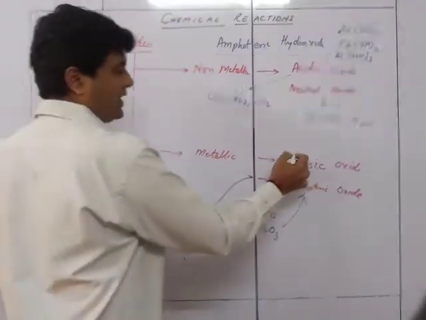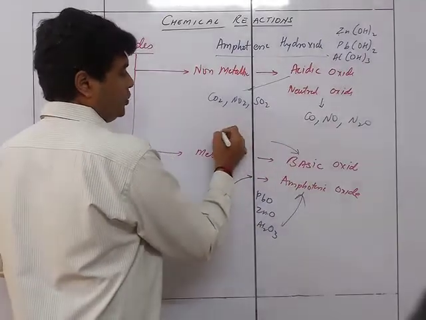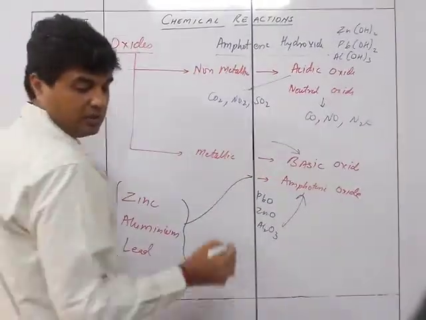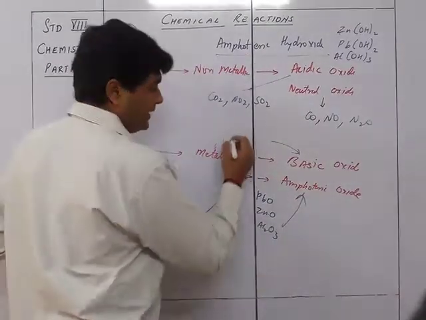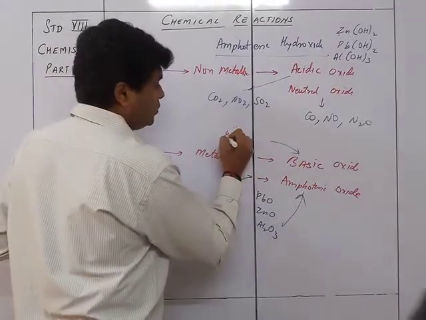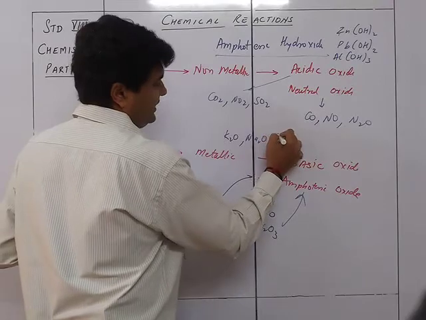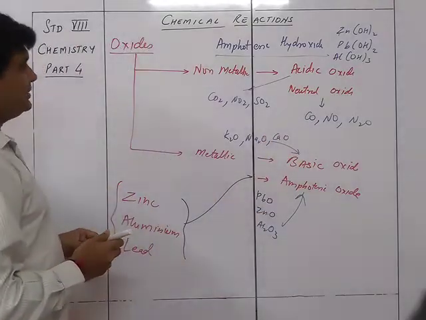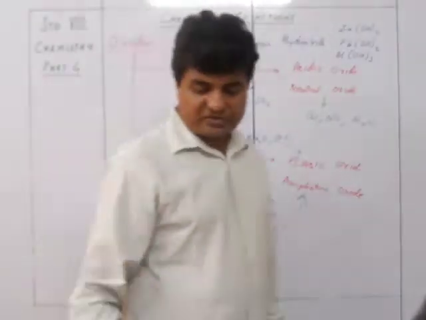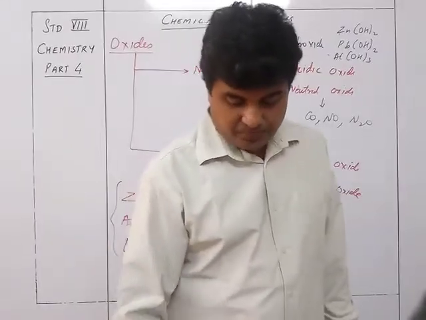Basic ones are the ones like K2O, Na2O, CaO. They are the basic oxides. So these are the different kinds of oxides which are present in chemistry.